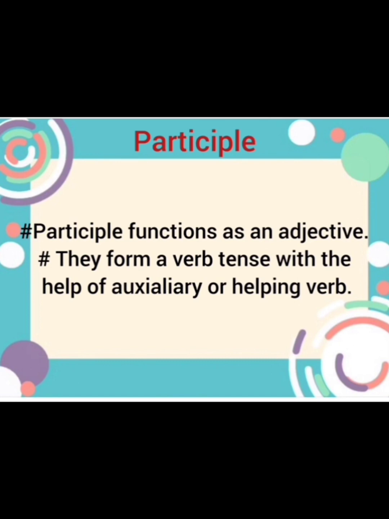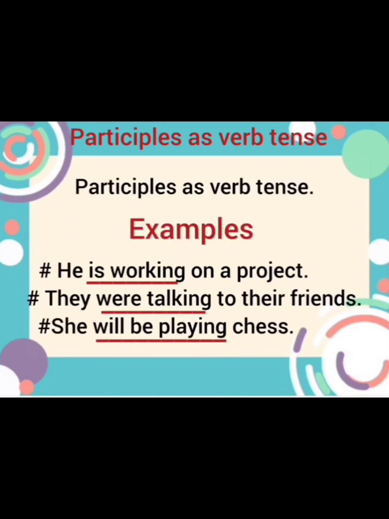Now, first, participles as verb tense. Where do we use participles to form a verb tense? Example, he is working on a project. Here, a helping verb is used with this verb ing, that is working, and it forms a verb tense. Now, is working, these both words are making a verb tense, because working here is the main action word.